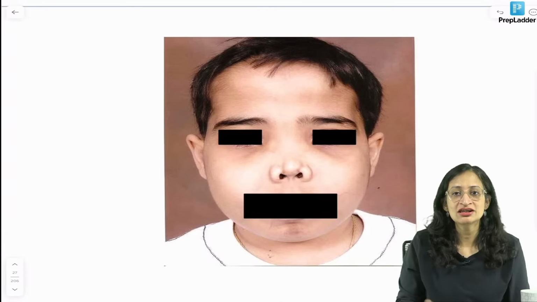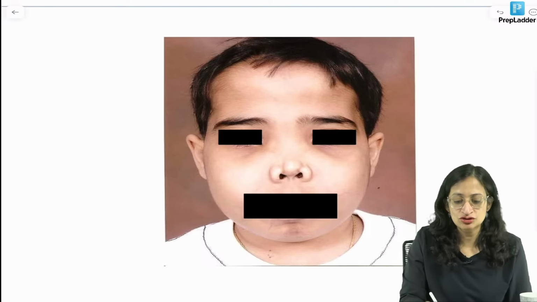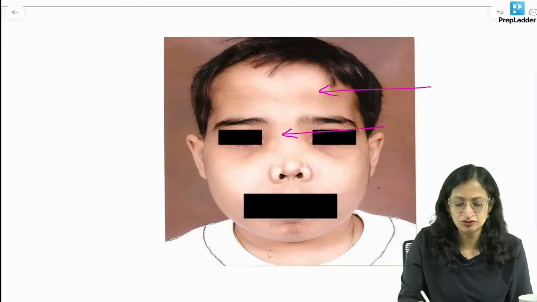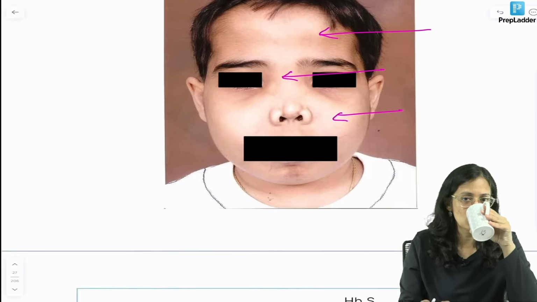So this is what a hemolytic facies looks like. You can get image based questions also. You can see there is a frontal prominence, frontal bossing. There is depressed bridge of nose. There is malar prominence, and you can also get maloccluded teeth or prominent teeth.